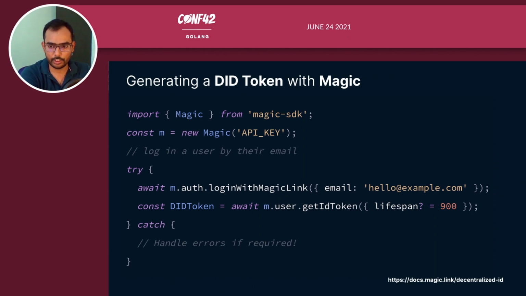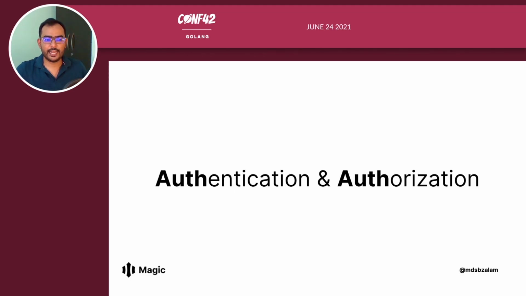To learn more about it, you can visit the decentralized ID section of the Magic docs to see how you can generate a DID token with Magic. So let's understand what authentication and authorization are, and then we will see how we differentiate here at Magic and how it works. Authentication is: are you the one who you say you are?